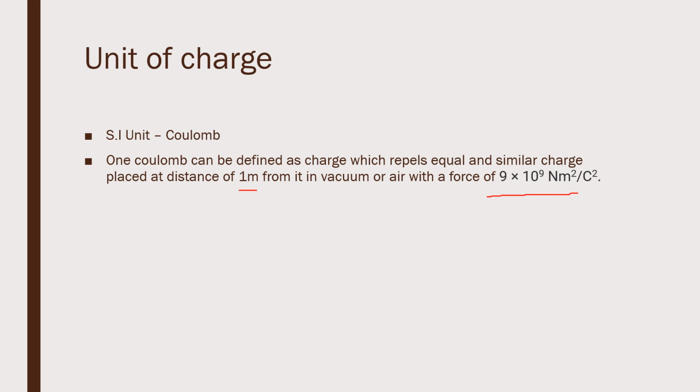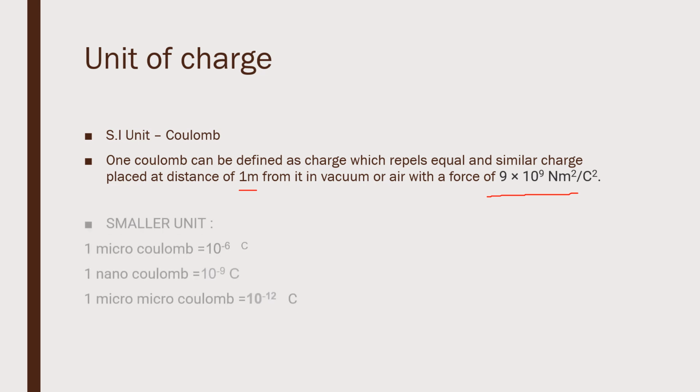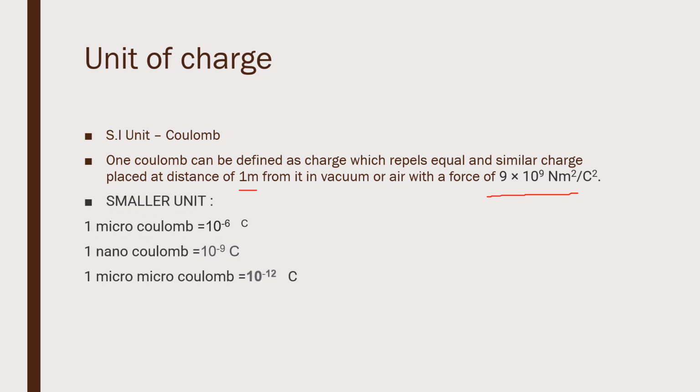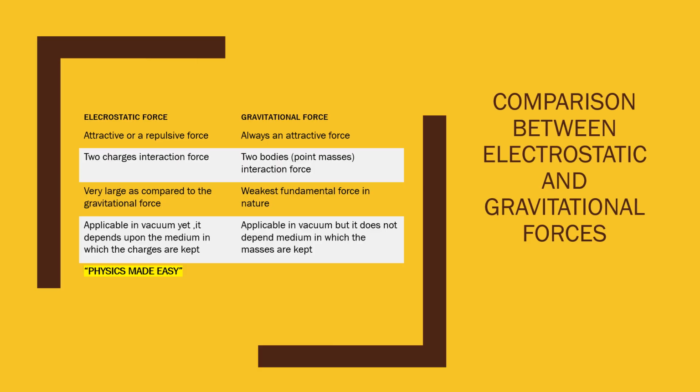There are some other smaller units of charge: the millicoulomb, microcoulomb and nanocoulomb, and here is the scale to represent each of them in coulomb.